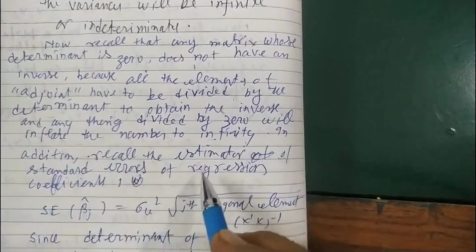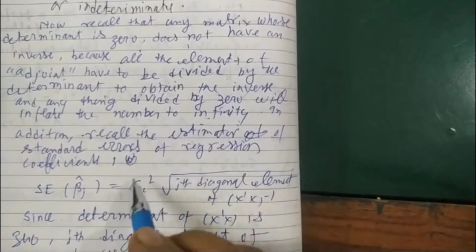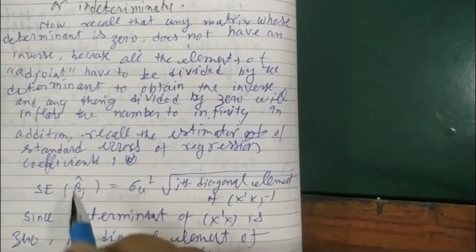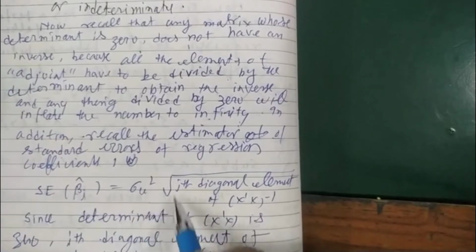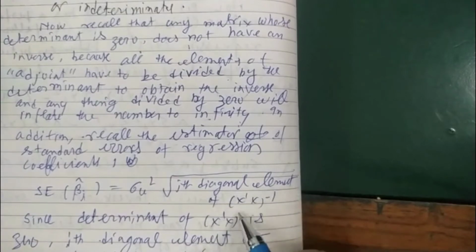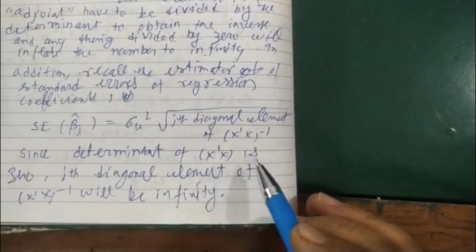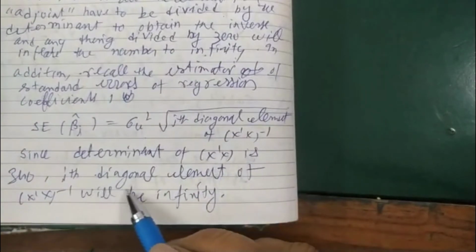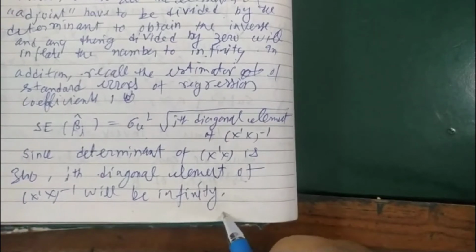In addition, recall the estimators of the standard errors of regression coefficients. The standard error of estimated beta is the square root of the variance, given by the ith diagonal element of (X transpose X) inverse. Since the determinant of X transpose X is 0, the ith diagonal element of the inverse will become infinity.